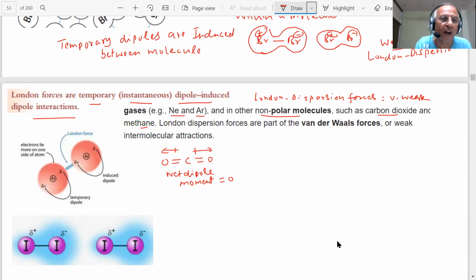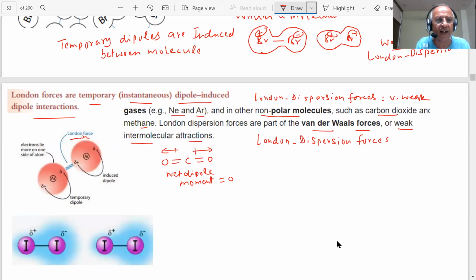When two argon atoms come closer, they will induce a dipole. An instantaneous dipole will be induced by one on the other. One part becomes negative, the other becomes positive, and there will be some attractive force, which we call London dispersion force. This London dispersion force is nothing but van der Waals force, a very weak intermolecular attractive force.